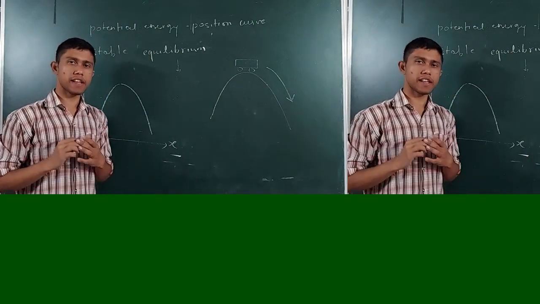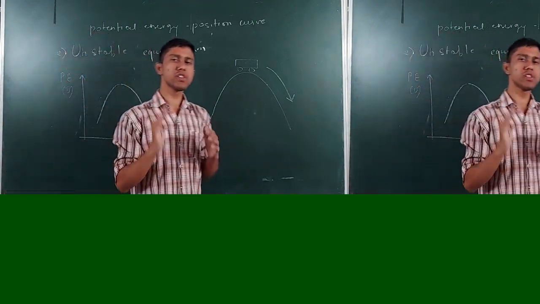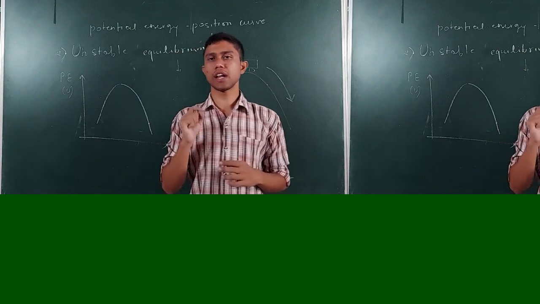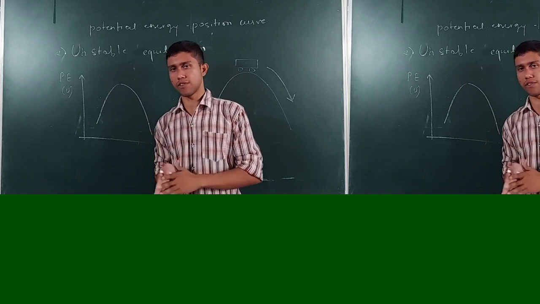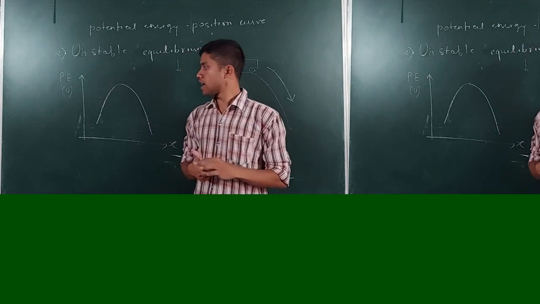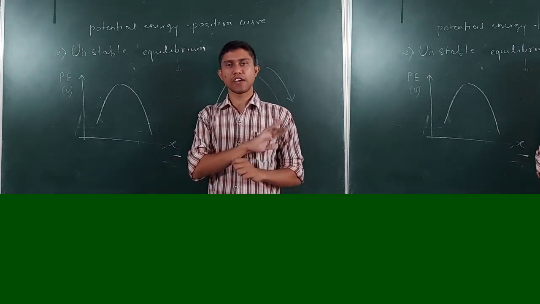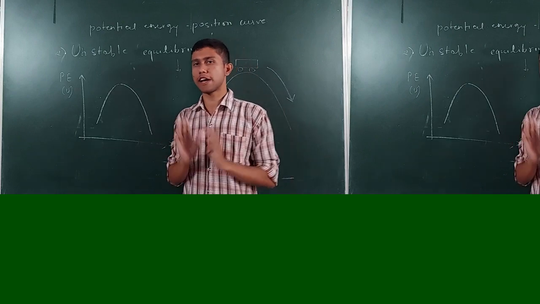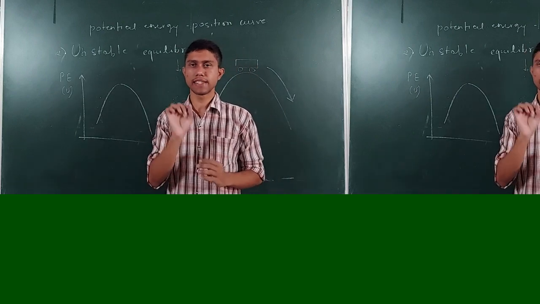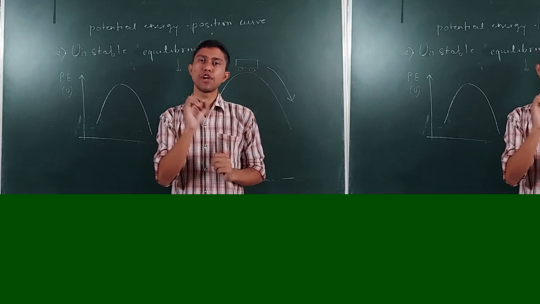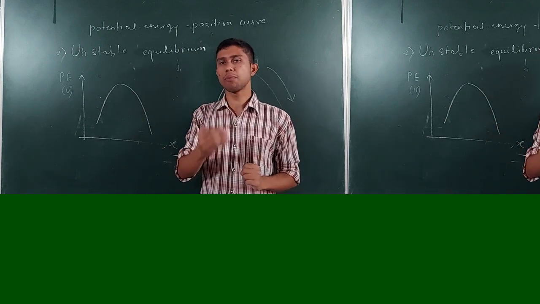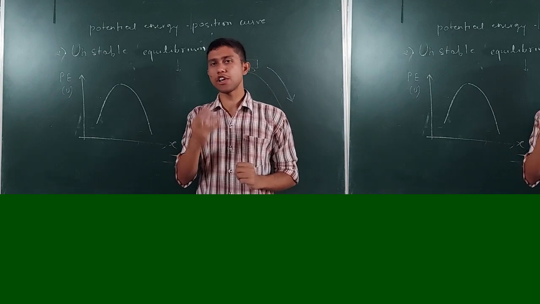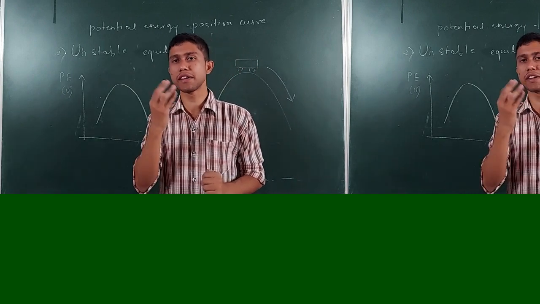So now tell me again, whenever you see an inverted U in a potential energy curve, you will say that this is a curve of an unstable equilibrium. But again, similar thing, ये पूरा का पूरा कर्व अनस्टेबल इक्विलिब्रियम का नहीं है. Equilibrium is at a single point जहां पे आपका du by dx 0 होता है. So tell me, in this curve where is du by dx 0? What is du by dx? du by dx is nothing but the slope.